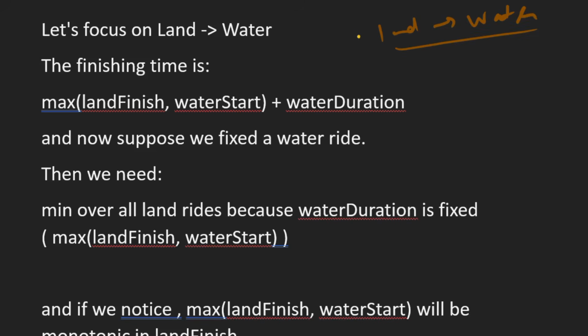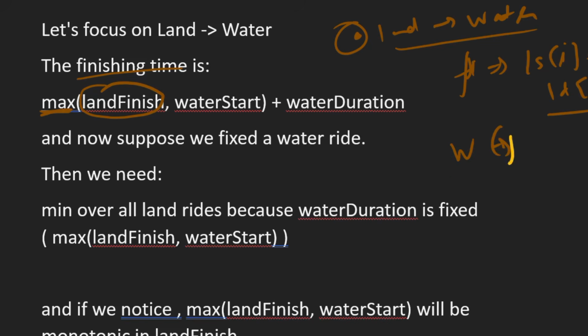Let's focus on this. As we already know, the finishing time will be the maximum of land finish. Suppose we have taken a land ride, so the finish for that land ride will be land start of that ride i plus land duration of that ride i, right? And then we have taken a water ride, let's say water ride j. So first we finish the land ride, that is land finish. Then we have to start the water ride. At what time will it start? It will start at the maximum of these values.